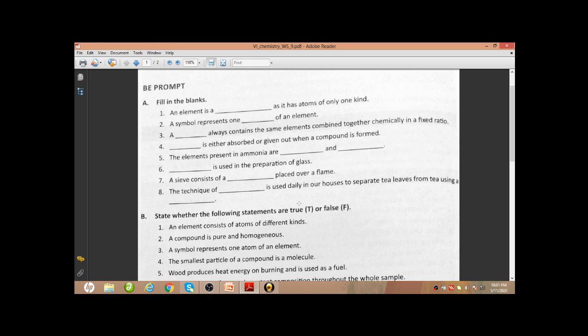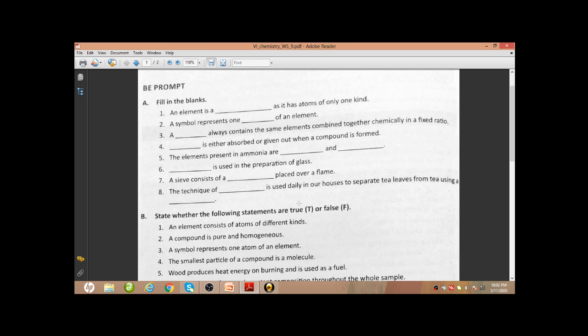A compound always contains the same elements combined together chemically in a fixed ratio. Energy is either absorbed or given out when a compound is formed.